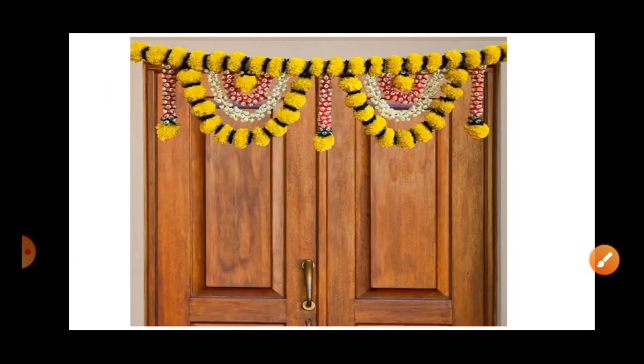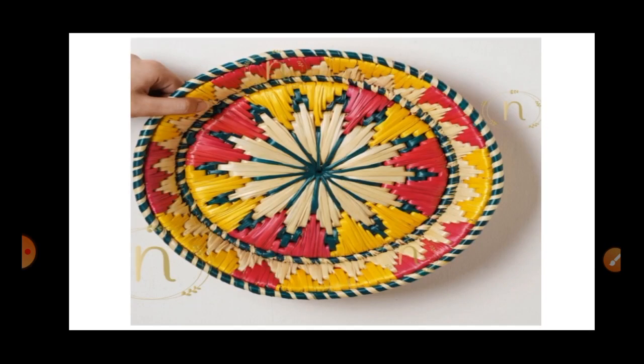We can show children pictures like this, that the house is decorated with flowers, which is a locally available material, and this is also a locally available material. So by showing them, they will understand that just with the available materials we can decorate our house very beautifully.